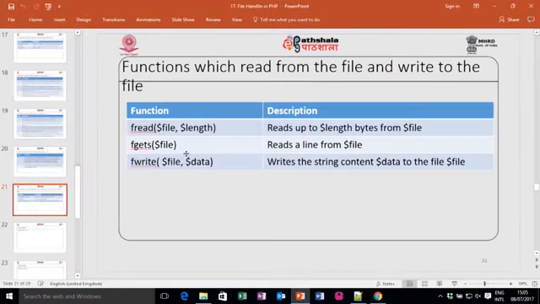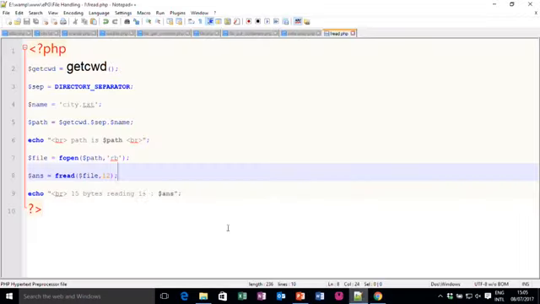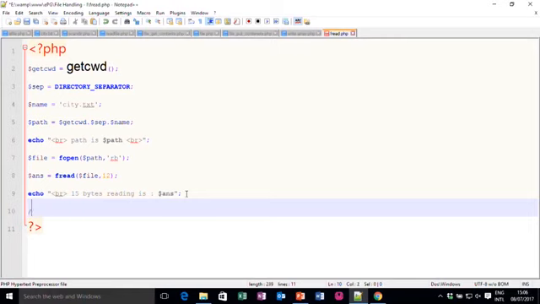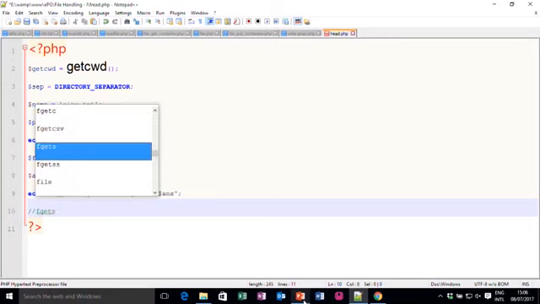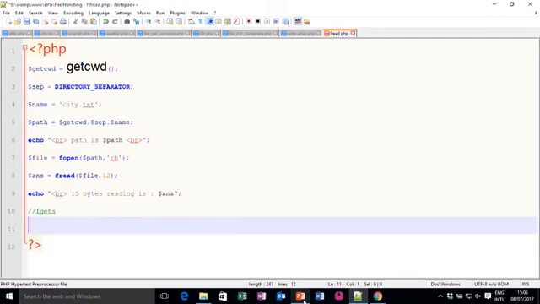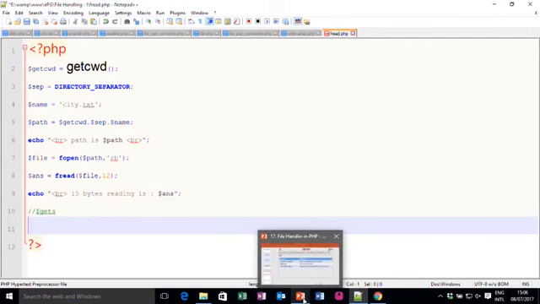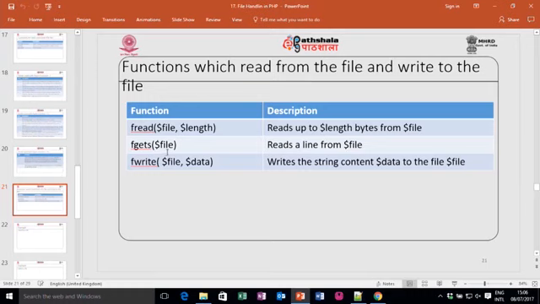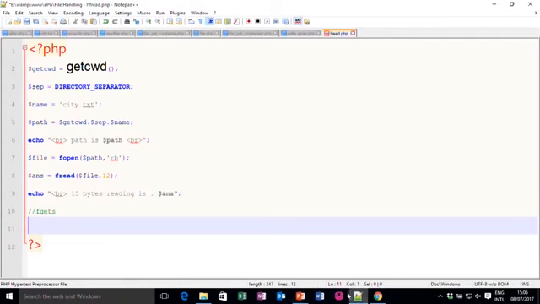Next function is fgets. It reads a line from a file. Let me demonstrate it. Instead of creating a new file, let me write code here. The function is fgets, right. The file is open, and as I say, fgets takes only $file.